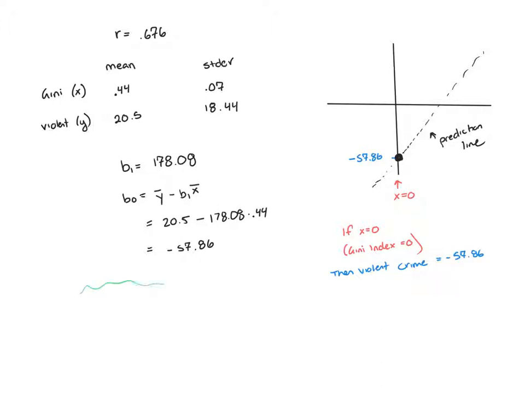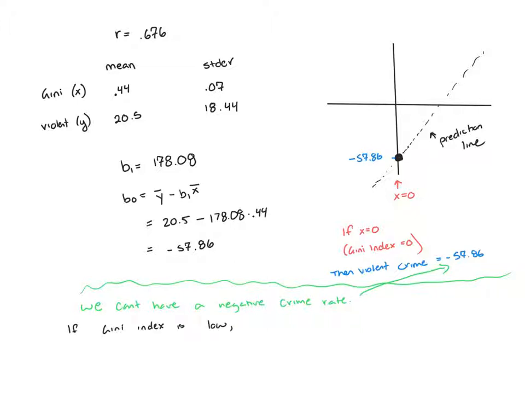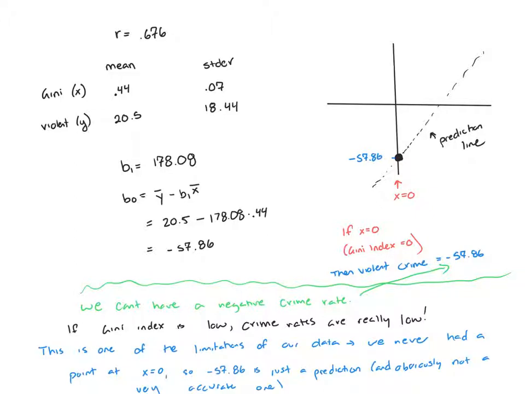Now, while in actuality this doesn't make a lot of sense, it does point something out. Yeah, I can't have a negative violent crime rate, but it does tell me that when that Gini index is very, very low, I have an extremely low violent crime rate. It's important to understand the limitations of your regression model.